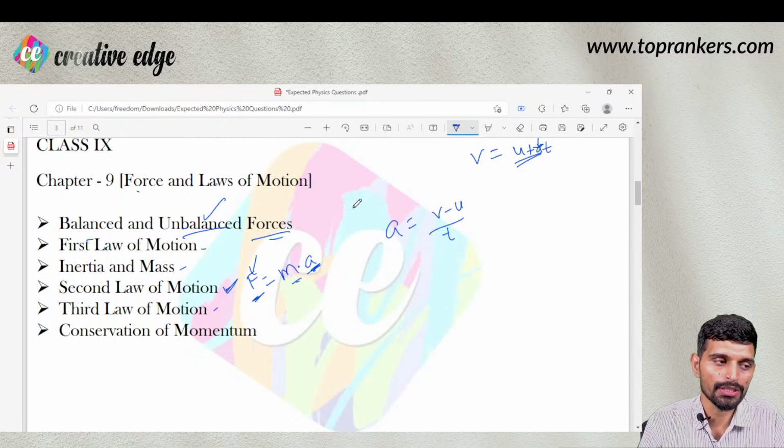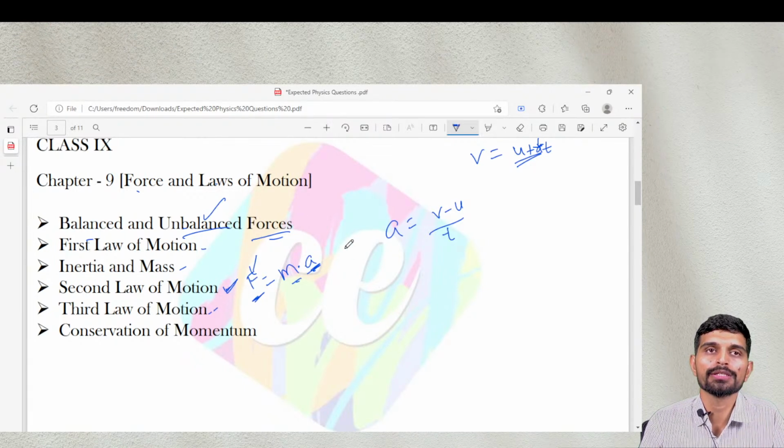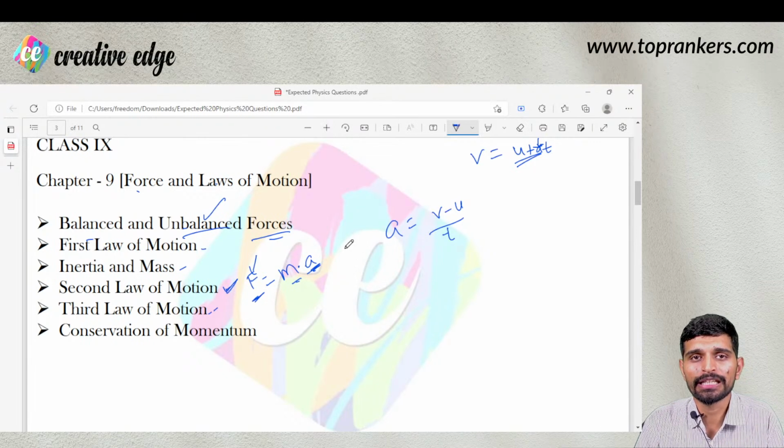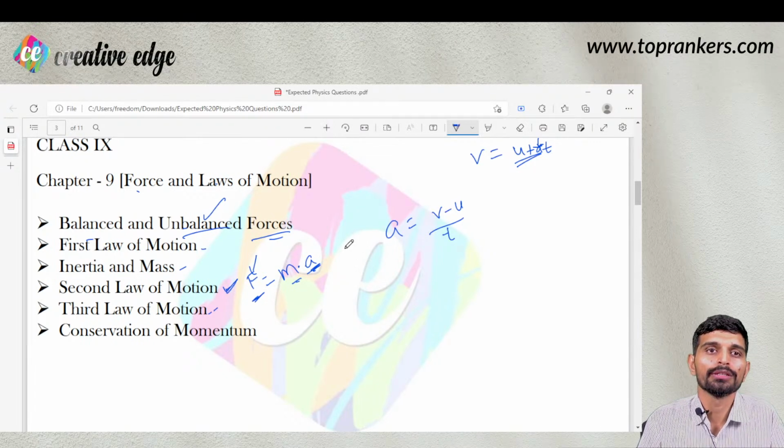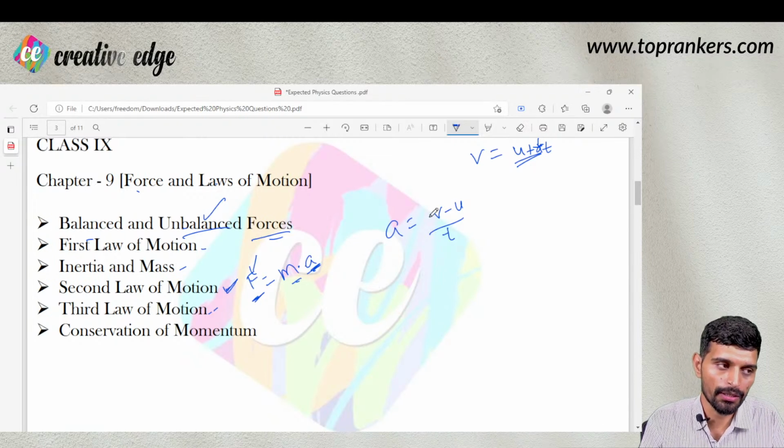So these equations of motion that we learned in the previous chapter will be used here in these laws of motion. Then the third law of motion is that every action has an equal and opposite reaction force. There could be some basic numericals, you can refer to NCERT examples as well.